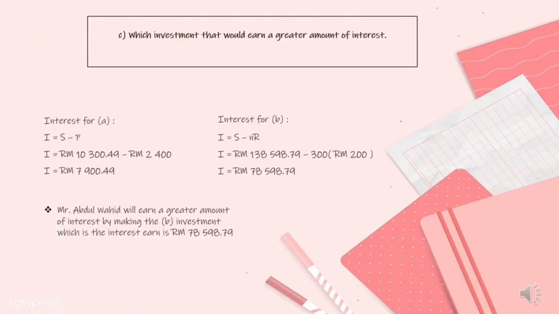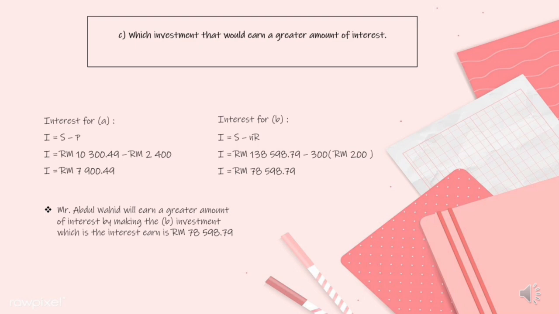Question 1C, which investment that will earn a greater amount of interest? So for the interest for question A, we will use formula I equal to S minus P. So I equal to RM 10300.49 minus RM 2400. So I equal to RM 7900.49. The interest for question B, we will use the formula I equal to S minus N multiplied with R. So I equal to RM 138,598.79 minus 300 multiplied with 200. So I equal to RM 78,598.79.